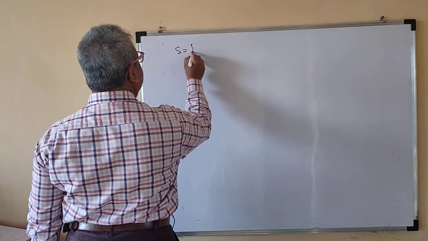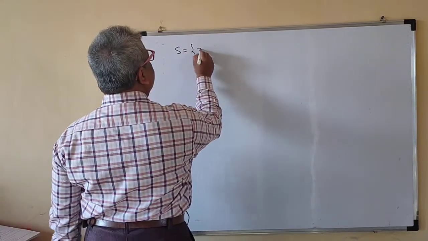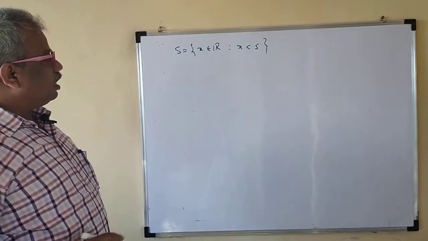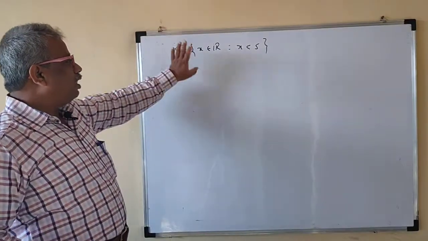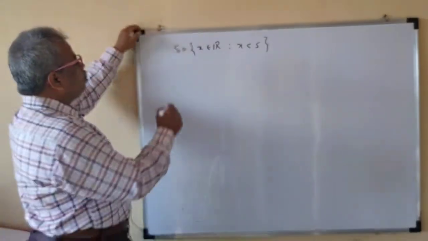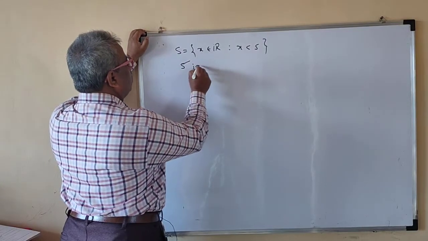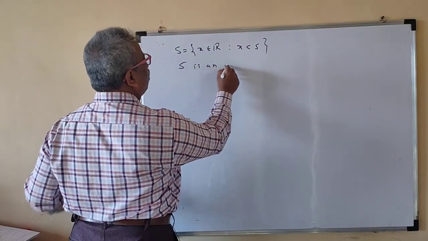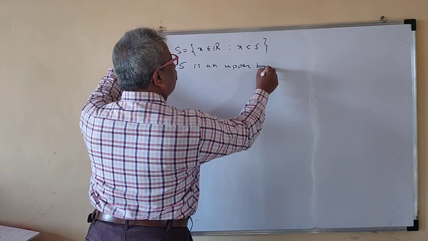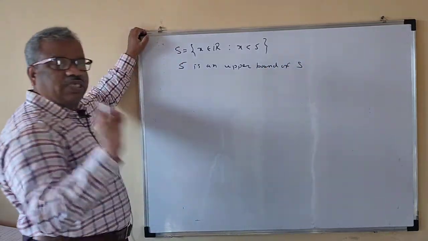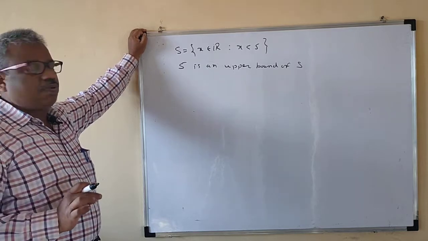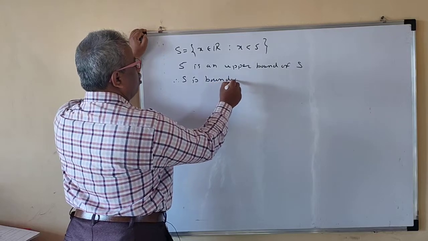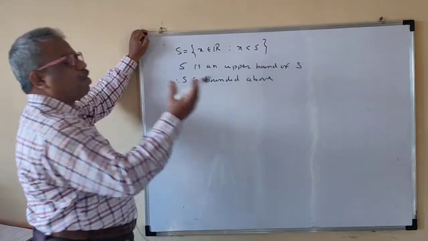Suppose S is equal to {x belongs to R : x is less than 5}. Now here, all the elements of S are less than 5. So 5 is an upper bound of S. Even though 6 is also an upper bound, 5.5 is also an upper bound of this. Therefore S is bounded above, because an upper bound exists.